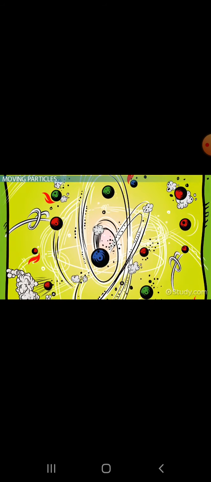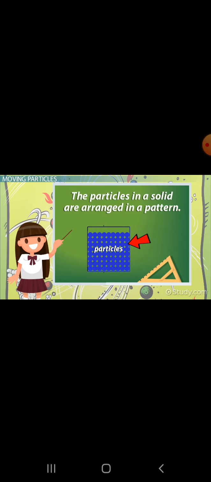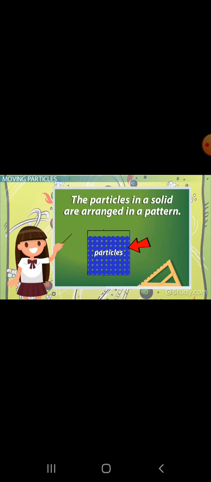Simple particle theory says that all matter is made up of extremely tiny particles, such as atoms or molecules, that are always moving. Let's see how these particles change from one state of matter to another. When there isn't much space between the particles in matter, they're packed together very tightly. They can't move around very much, but they do move a little bit. They're very attracted to each other, so they stick close together. This is the state of matter we call a solid. The particles in a solid are arranged in a pattern.